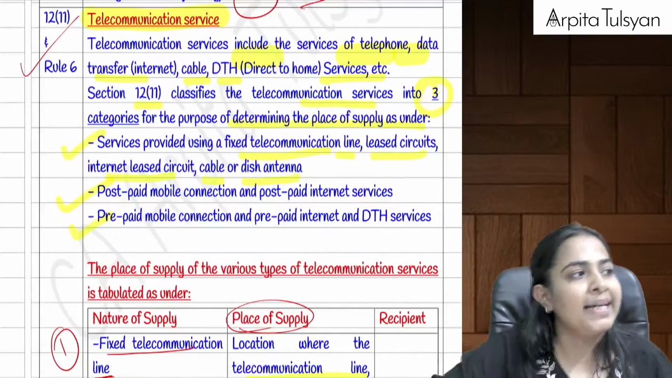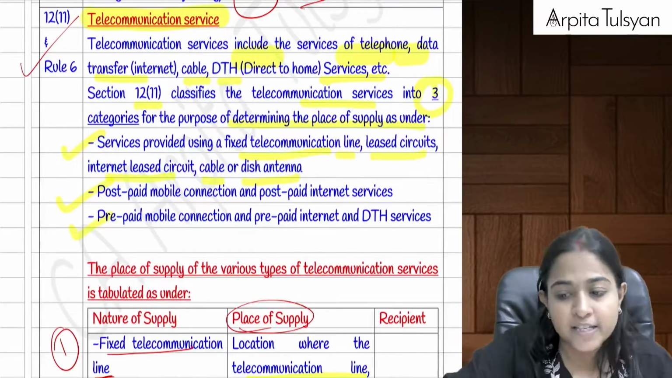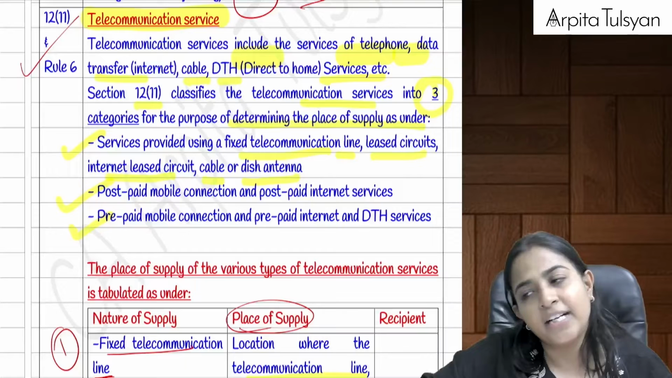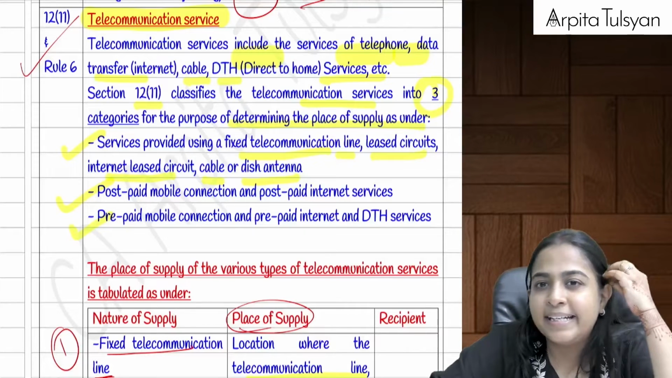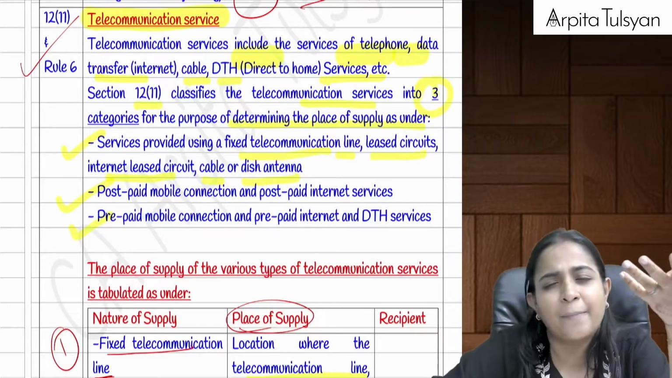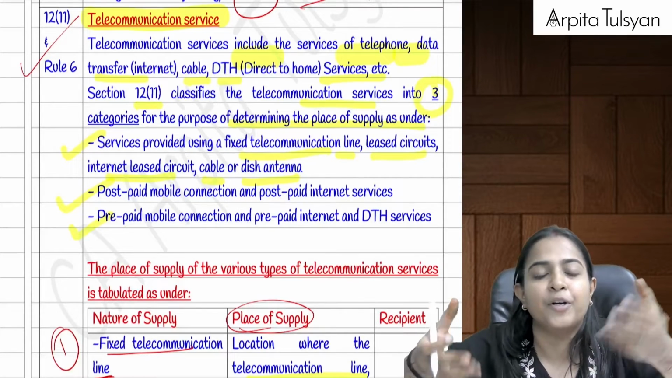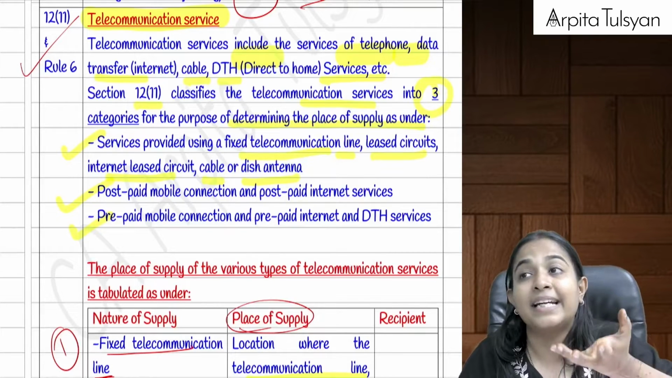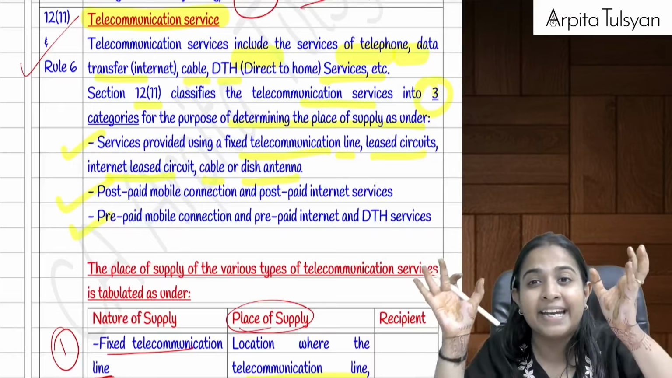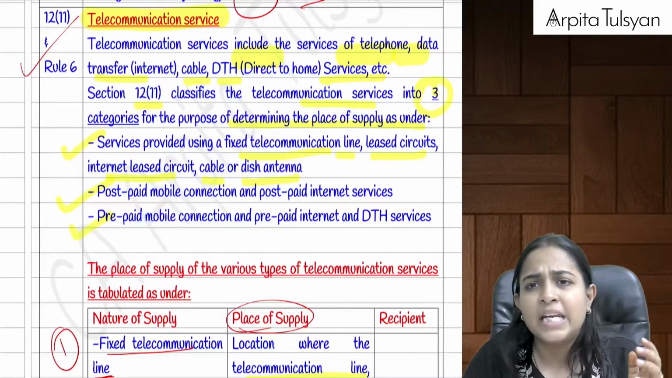Then after that, the next one, section number 12, subsection 11. This talks about telecommunication services. In telecommunication, we had divided it into three parts. The first one was the fixed telecommunication line, cable, DTH, etc. For that, the place of supply will be the location of installation of that particular device, or the place where that telecommunication line, leased circuit or DTH is installed.